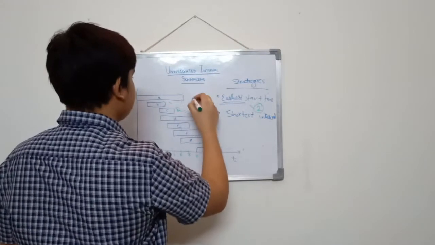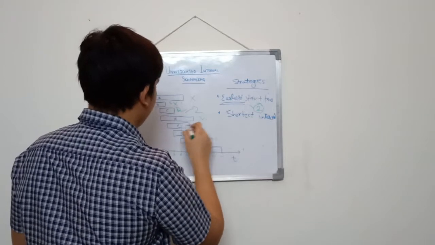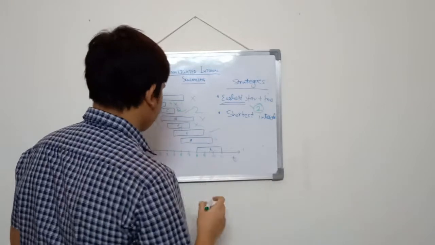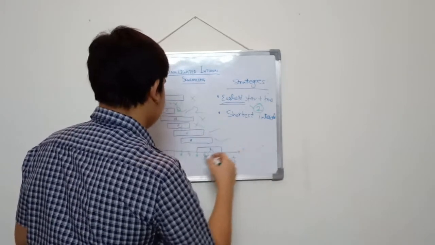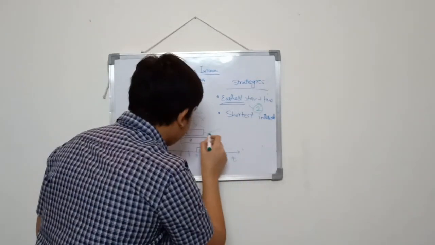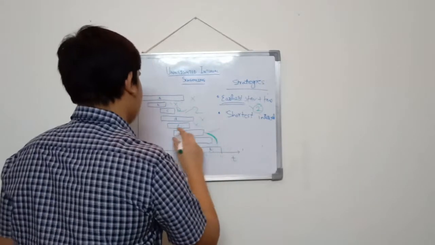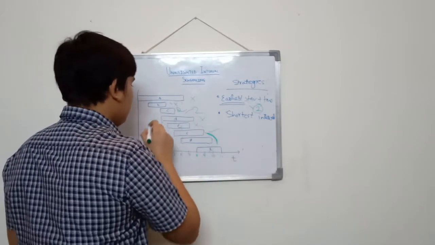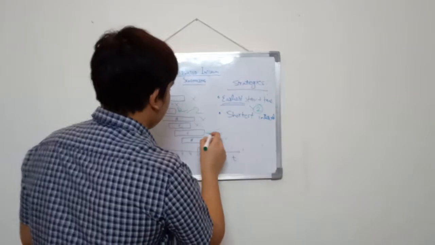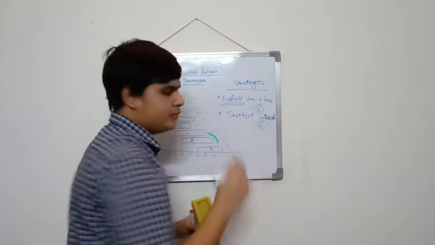Is A compatible with C? No. Is B compatible with C? No. Is D compatible with C? No. Is E compatible with C? No. Is F compatible with C? Yes. Is G compatible with C? Yes. No. Why no? Because F is also not compatible with G. So we are seeing the compatibility of C along with F with G, but G is not compatible. No. F is not compatible with H, so no. So still the answer is 2.